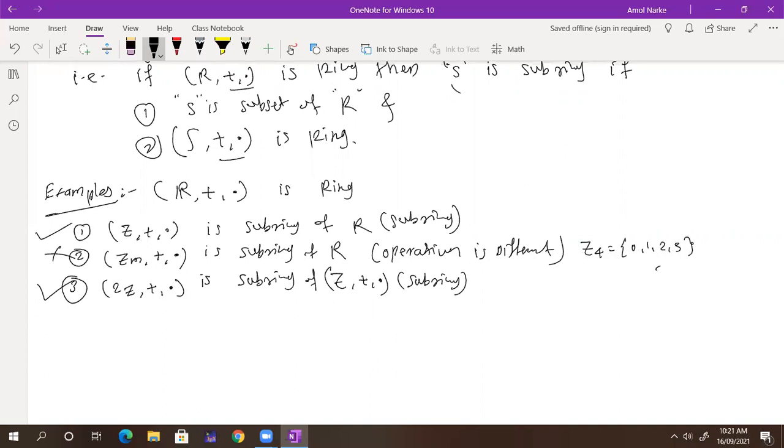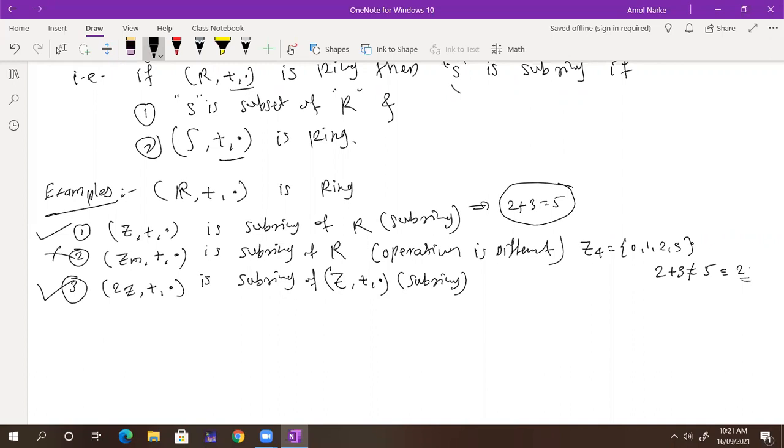If I add 2 plus 3, I am not getting 5, which is congruent to what? 5 is congruent to 2, yes or no? And in R, 2 plus 3 I am getting 5 because the operation is simple addition. What I want is the same operation. So here we have a modulo operation, so the operation is different. That's it.